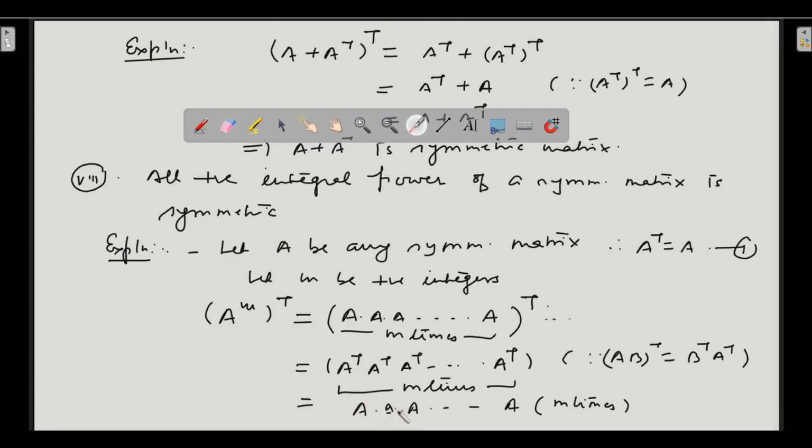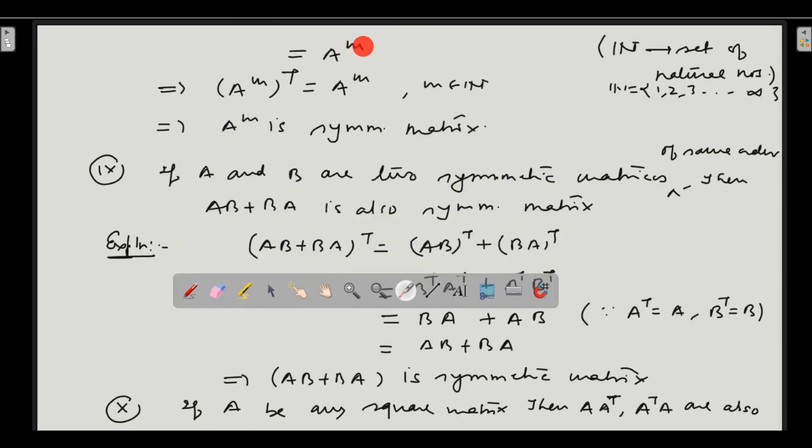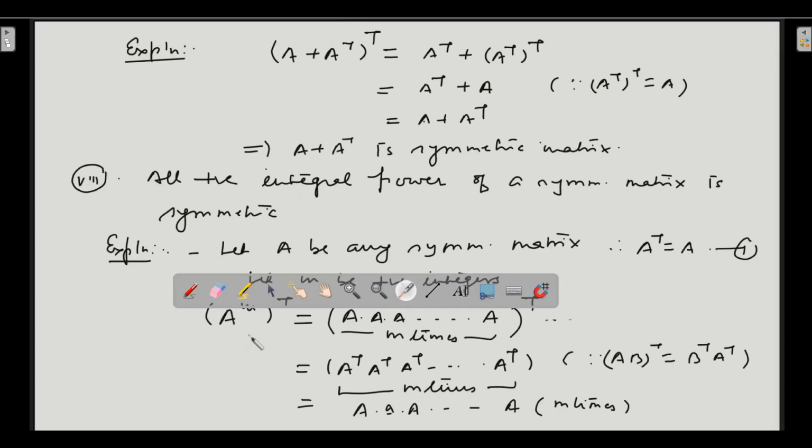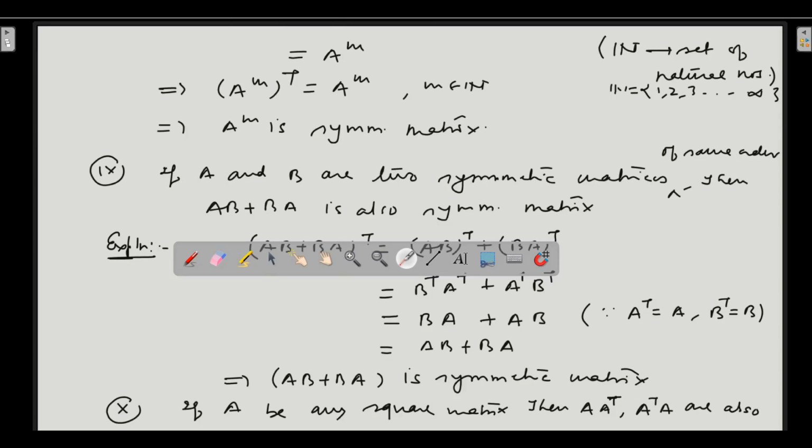So we have successfully shown that A to the power m whole transpose is equal to A to the power m. We started with A to the power m whole transpose and ended at A to the power m.